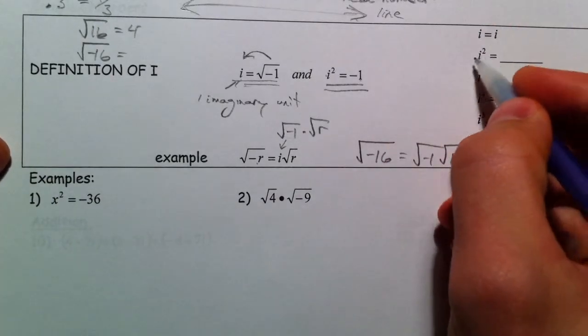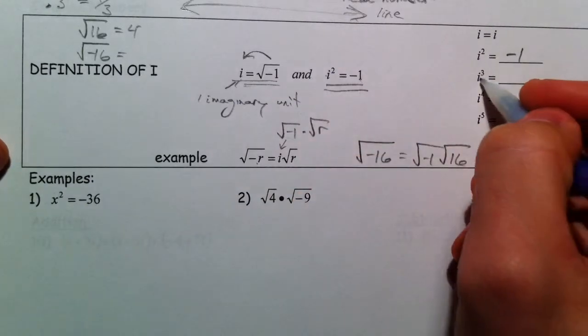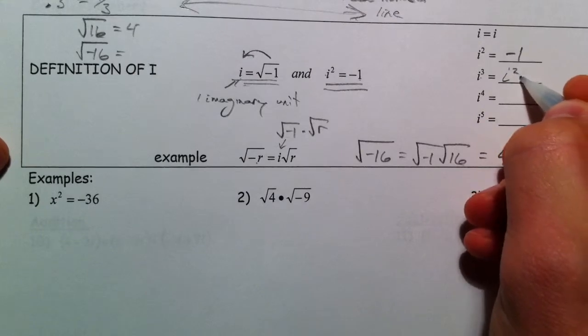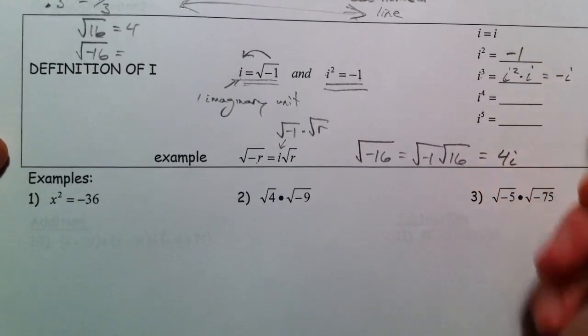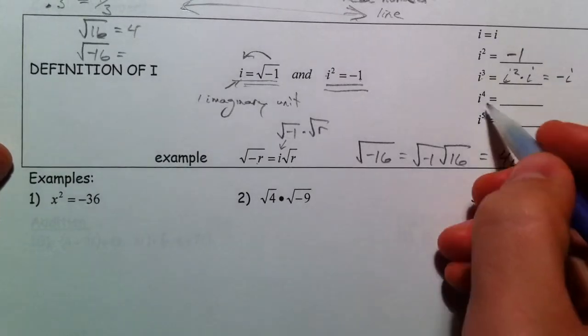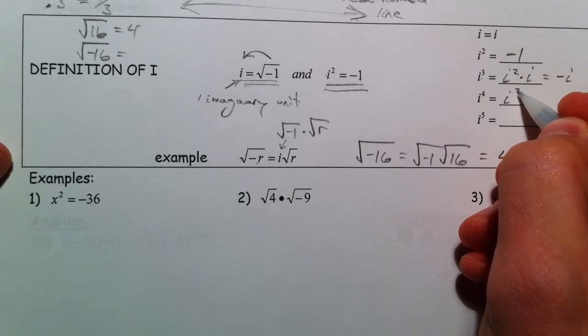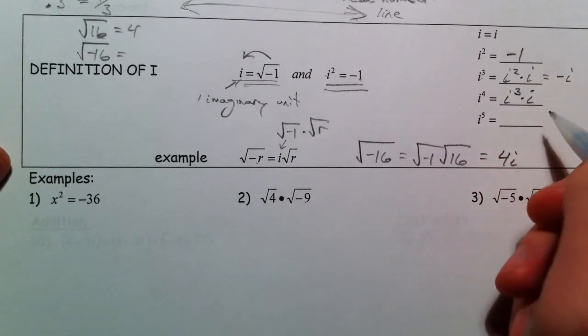So if i squared is equal to negative 1, if I cube the i, i cubed is kind of like i squared times i, so that's kind of like negative 1 times i, so negative i. i to the 4th is kind of like i cubed times i.